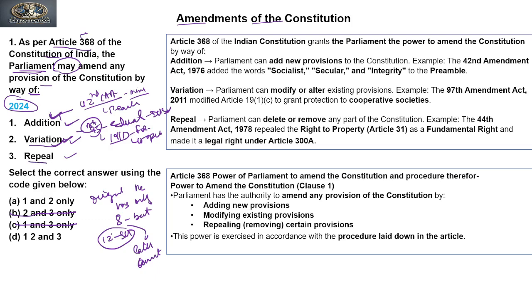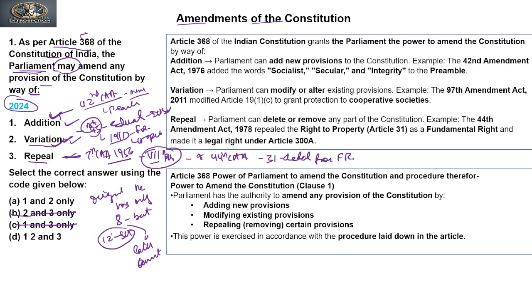So can it repeal or delete something from the constitution? Yes, it has done many things. If you see, by the 7th Constitutional Amendment Act 1956, it repealed or deleted Part 7 of the constitution. Or we can see another, the 44th Constitutional Amendment Act, under which Article 31 was deleted from the fundamental rights.